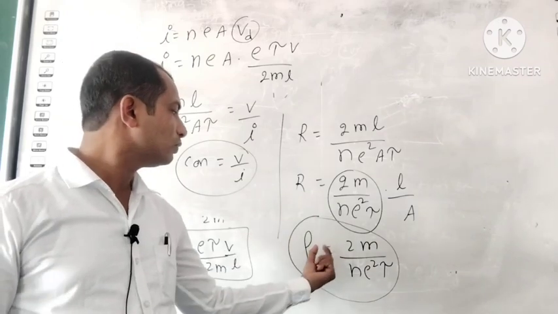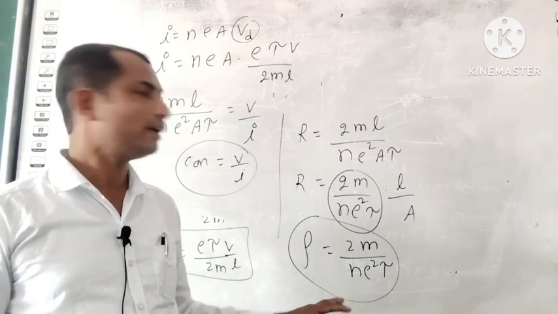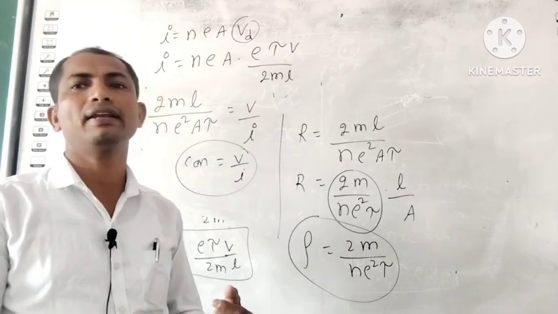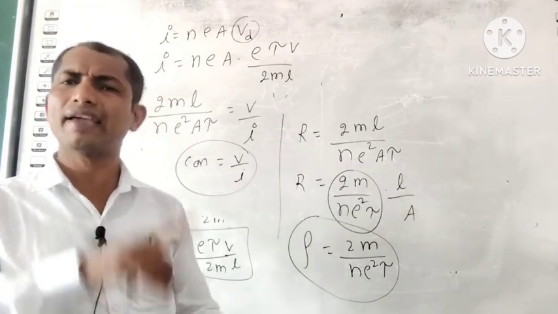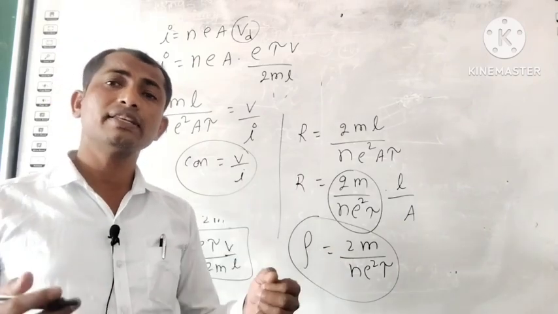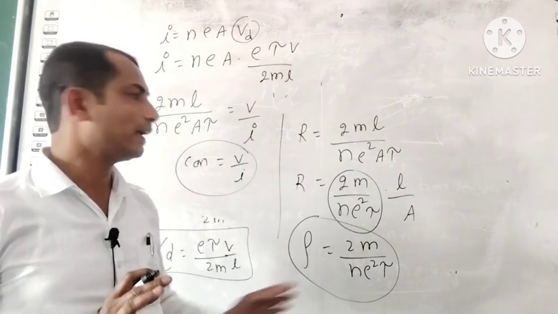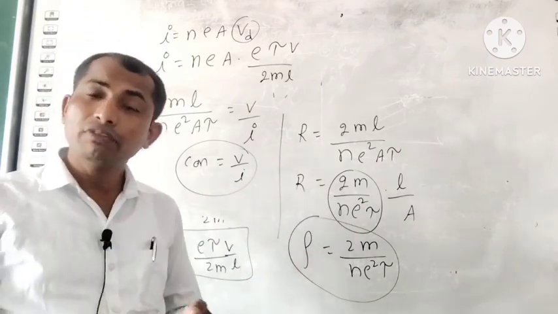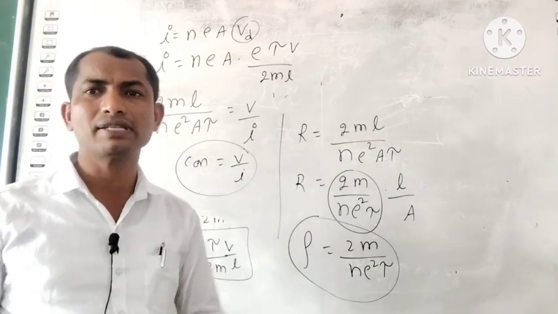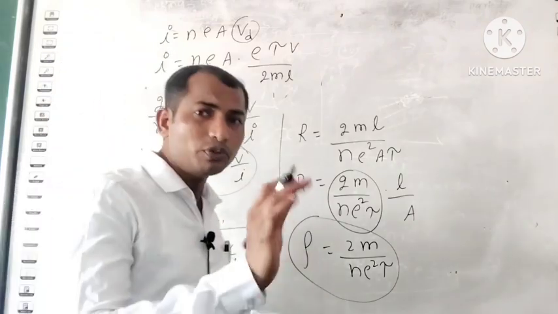Clear? Now R is equal to rho L by A. R depends on the material and on the dimensions of the conductor, right? And what about the resistivity? Resistivity depends only on the material. It is the hardcore property of the material. Okay. Now see, R depends on length and area, meaning the dimensions of the conductor. Other than this, it will also depend on temperature. And one more thing, for example,